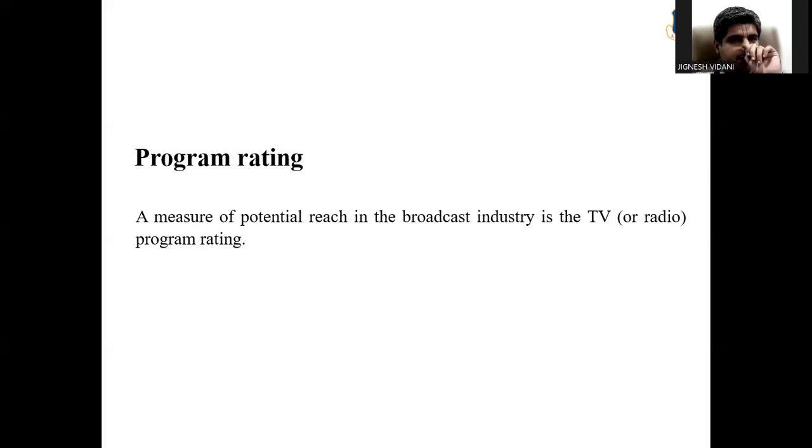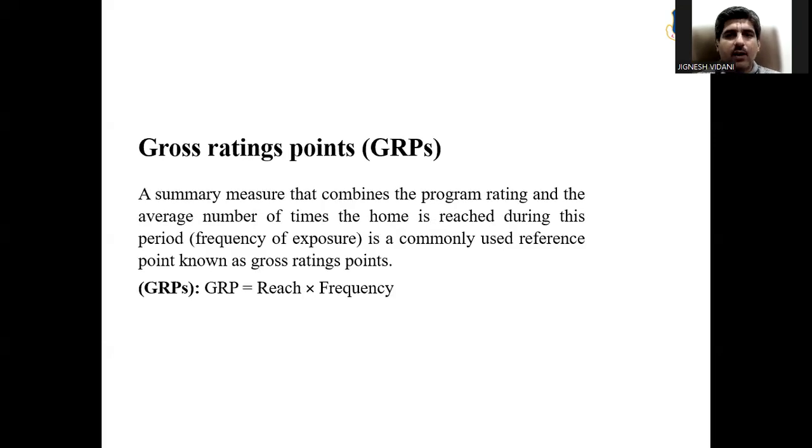Program rating. A measure of potential reach in the broadcast industry is the TV or radio programming rating. GRP, gross rating point, a summary measure that combines the program rating and the average number of times the home is reached during this period.